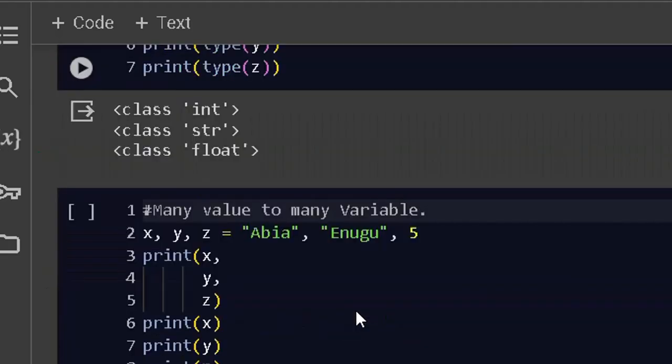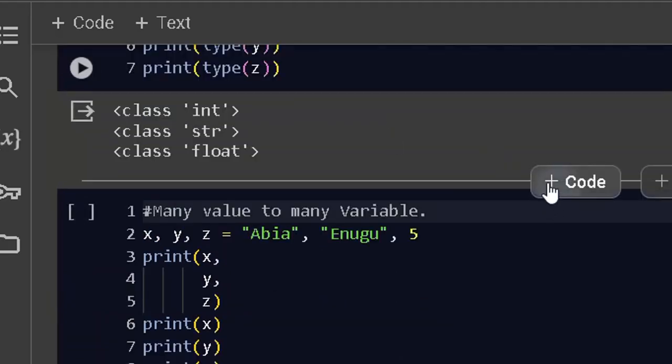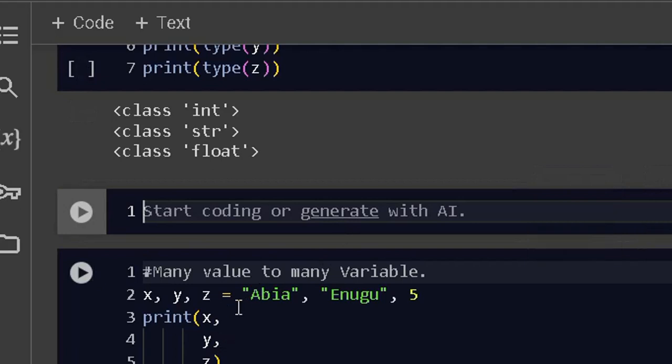So we will be talking about it now. This is where we'll be talking about having many values to many variables. Many values is this. Instead of me coming here, this particular thing you are seeing here, look at how it is supposed to be written. These things you are seeing here are supposed to say x is equal to Abia.